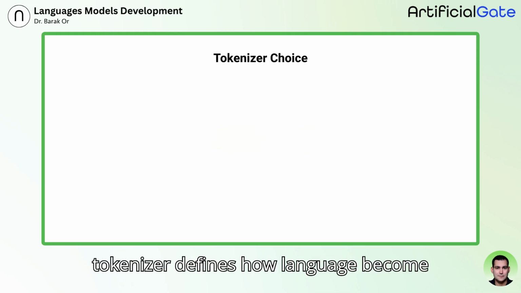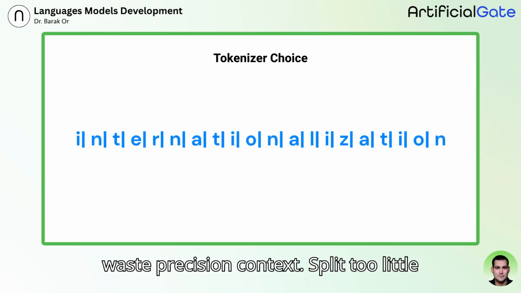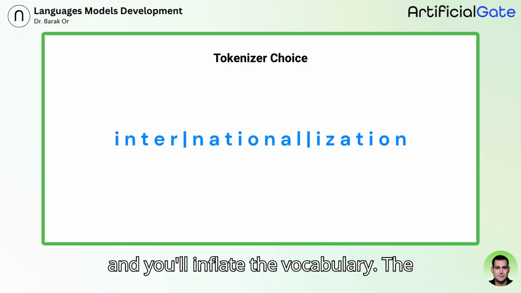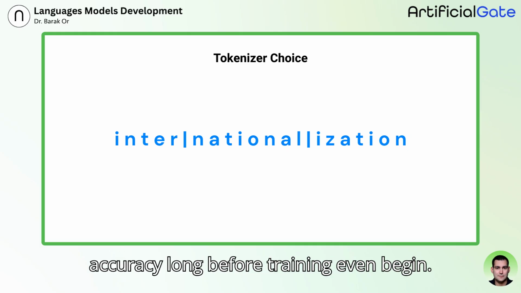The tokenizer defines how language becomes numbers. Split too aggressively, and you waste precision context. Split too little, and you'll inflate the vocabulary. The tokenizer determines efficiency and accuracy long before training even begins.